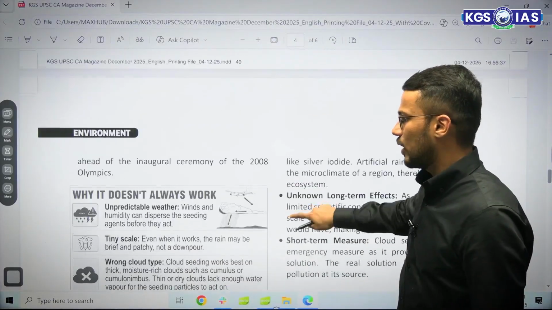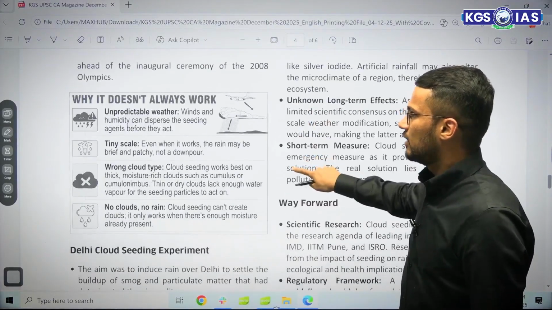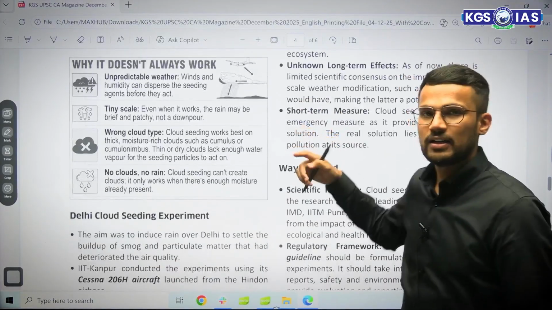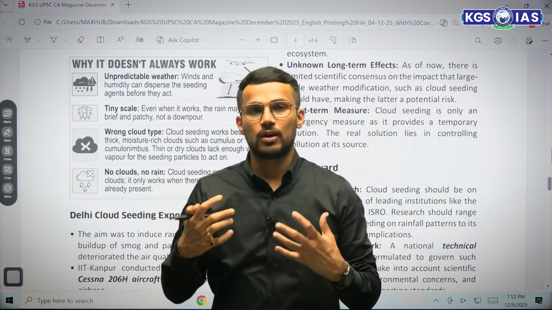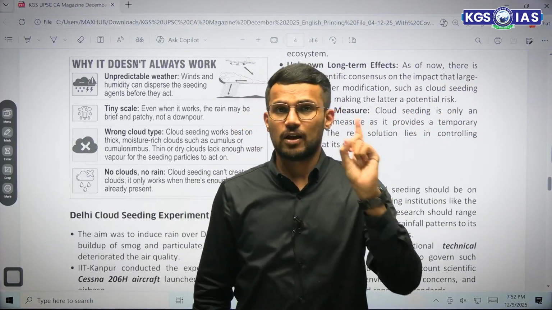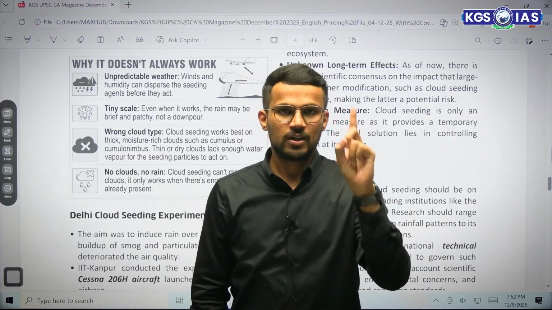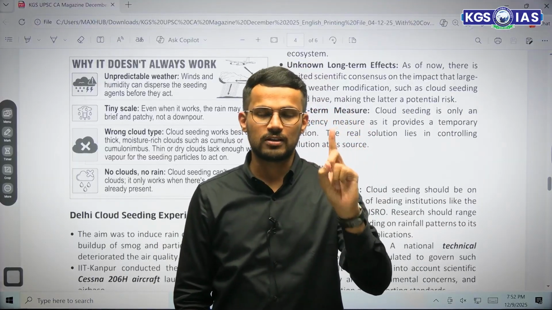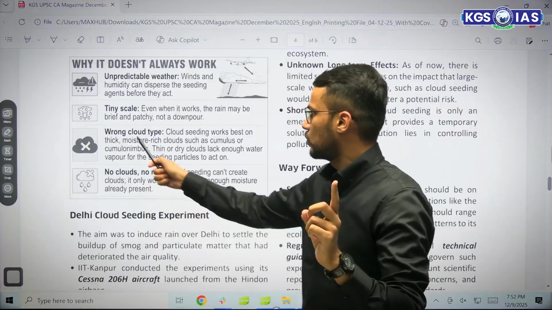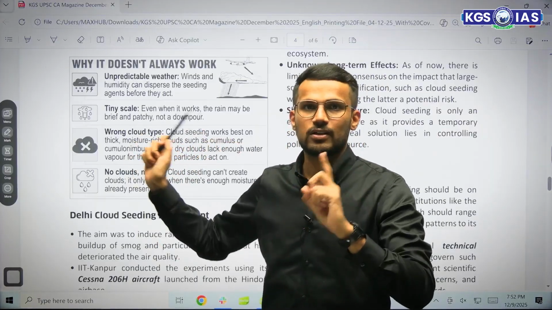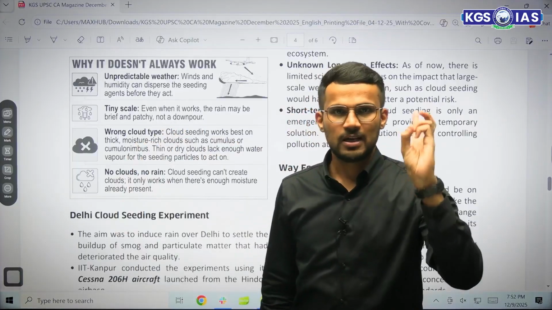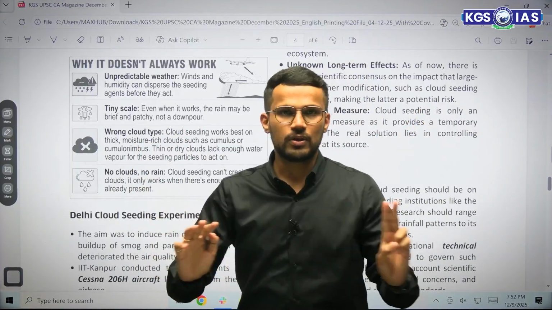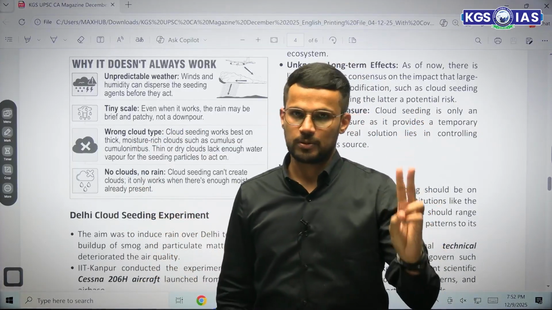Now let us try to understand why it does not always work. See, there are some prerequisites for the cloud seeding experiment. First, the cloud should have moisture content. If clouds do not have moisture content, then there would be no rainfall, right? So if you select the wrong cloud type, one which does not have rainfall potential, then there would be problems. Secondly, if no clouds are there, we won't be able to carry out a cloud seeding experiment, right?